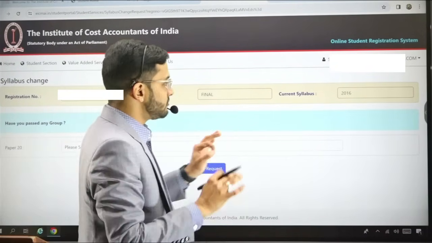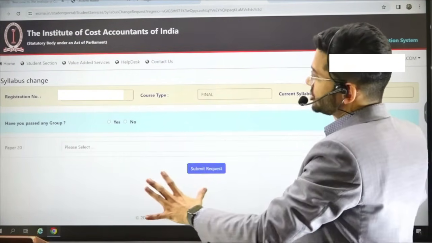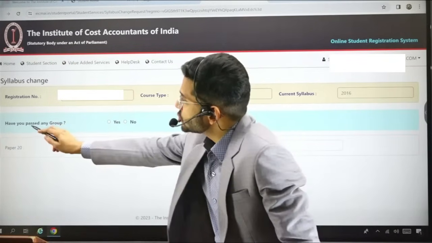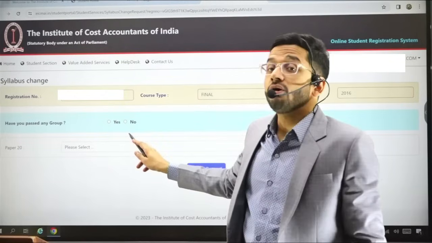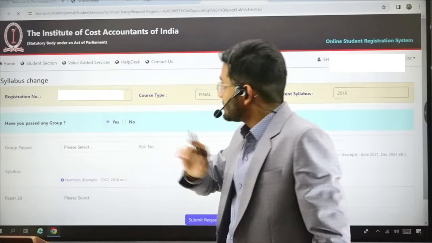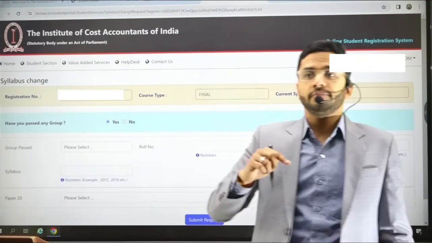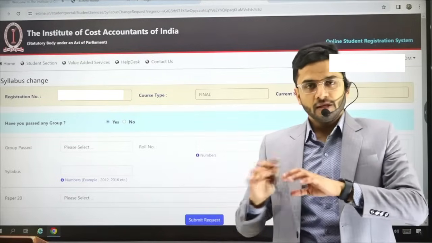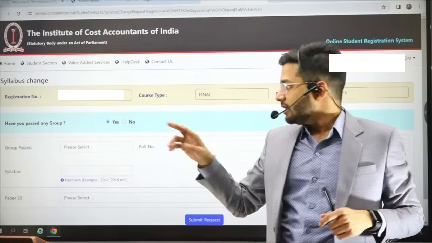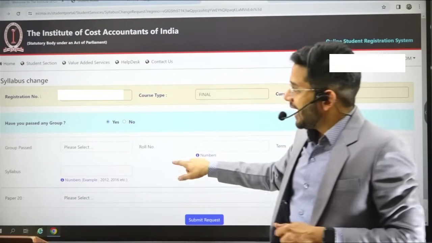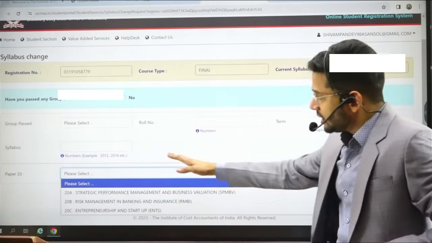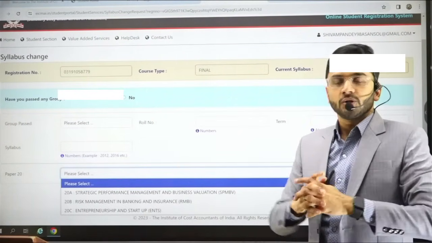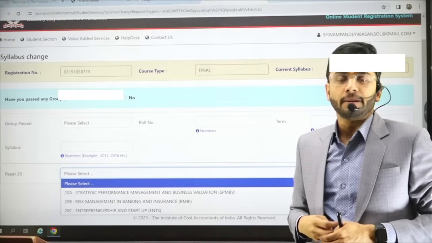As soon as you click on apply for syllabus change, you'll see this kind of an interface. Then you have to choose the option: have you passed any group? It says yes or no. Suppose you have passed group 3 but you have not been able to qualify group 4 in the old syllabus, so you click on yes, and then you give details on when you passed your group. Elective papers you need to take in paper number 20, group 4.